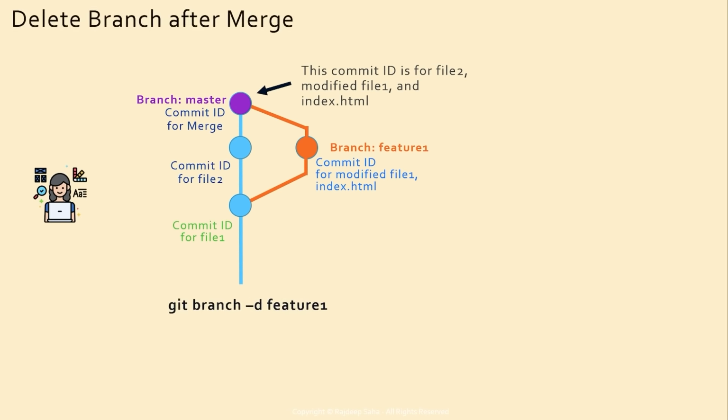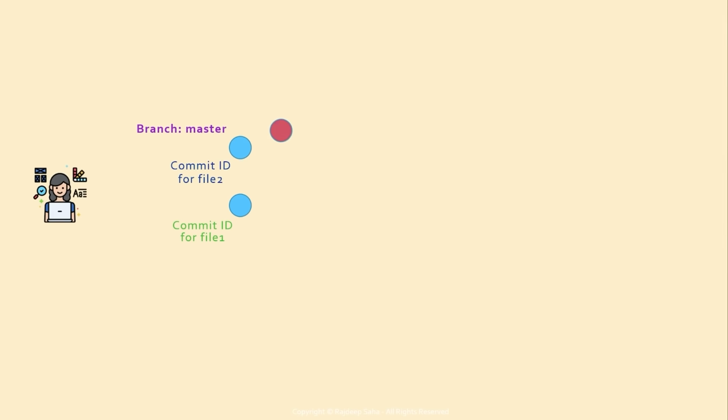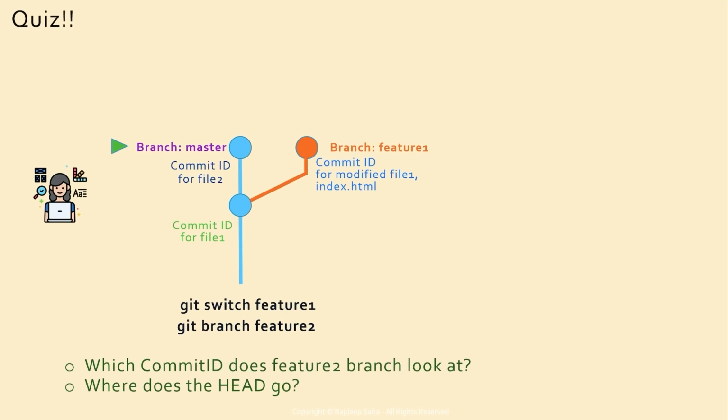You do this by running git branch -d, as in delete, and the name of the branch you want to delete. So now a brain teaser for you guys and girls. Let's say the head is in the branch master and this is the current branch graph. Now if I run the command git switch feature 1 and then git branch feature 2, which commit ID, the blue one or the orange one, will the feature 2 branch look at, and where does the head go? Pause the video and think for a minute.